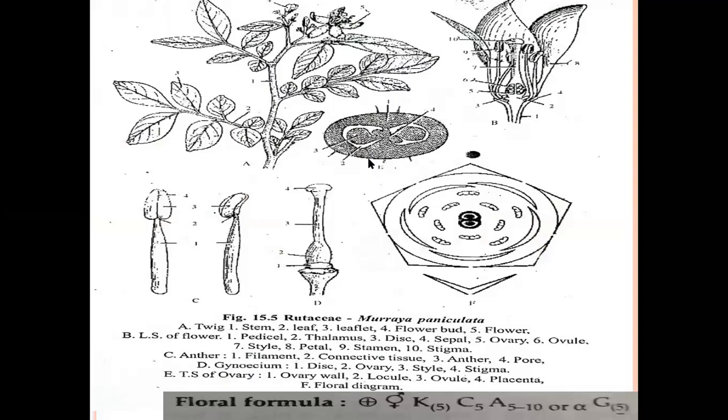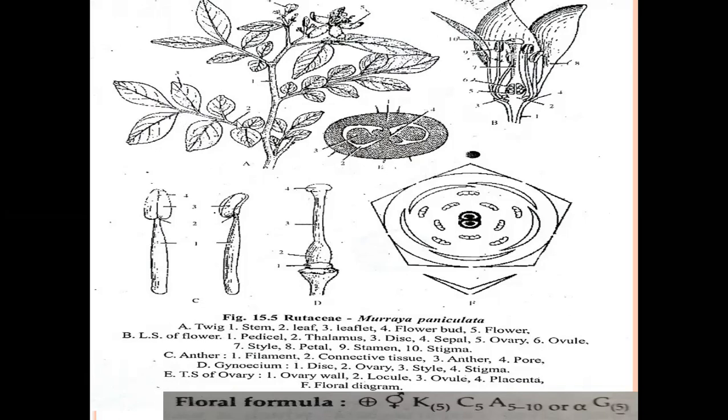In Murraya koenigii, unipinnately compound leaves are present. On these unipinnately compound leaves, a large number of leaflets are present, and the leaflets are in odd number.